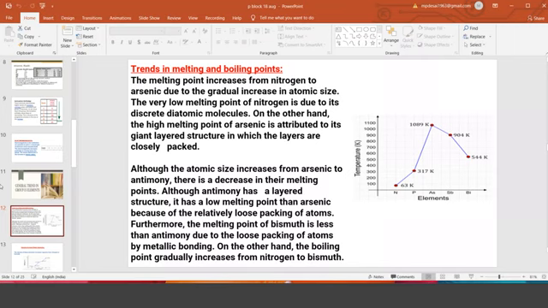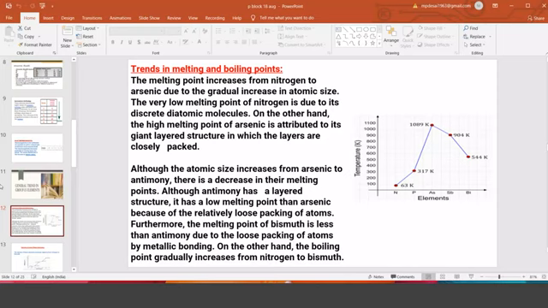Even after the melting of that solid starts, you keep supplying energy, but that energy is used to convert the entire solid into complete liquid. That is called latent heat of fusion, and latent heat of evaporation. All those terms we will study. So that is melting point. But what is the trend here?